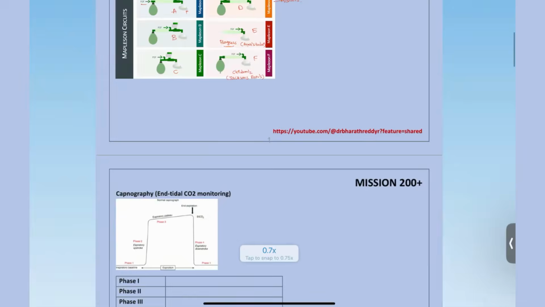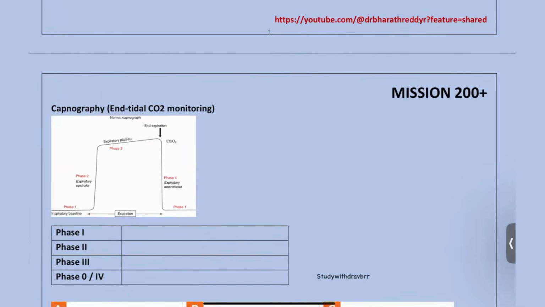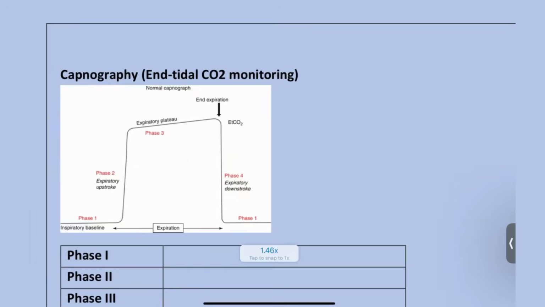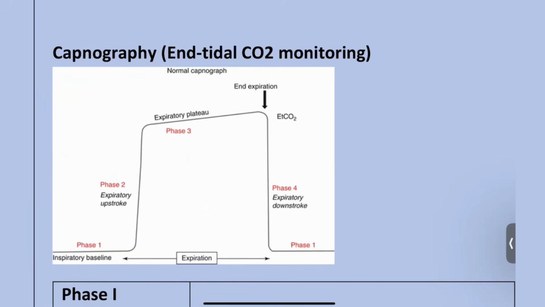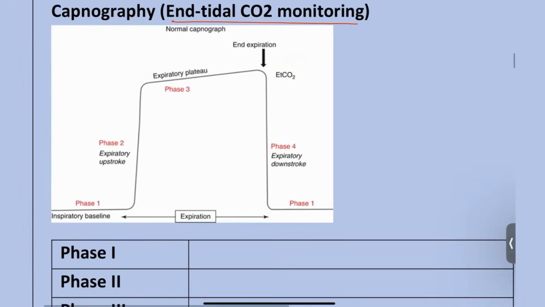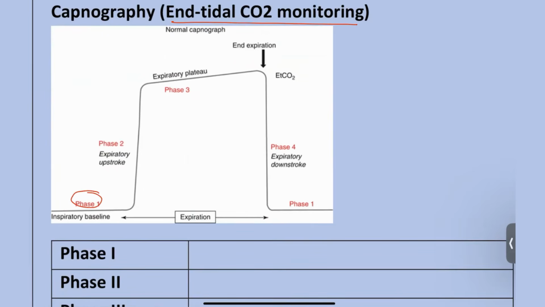All right. Next, moving on to the capnography. Capnography is also very important that you have to remember. Let's see how we are going to calculate. Capnography is mainly maintained by the end tidal CO2 monitoring. It has different phases. Phase 1 is the inspiratory baseline. Phase 2 is the expiratory upstroke. Phase 3 is the expiratory plateau, and EtCO2 is read at the end of the expiratory plateau. Phase 4 is the downstroke. This is the importance that you have to see for the capnography, right?